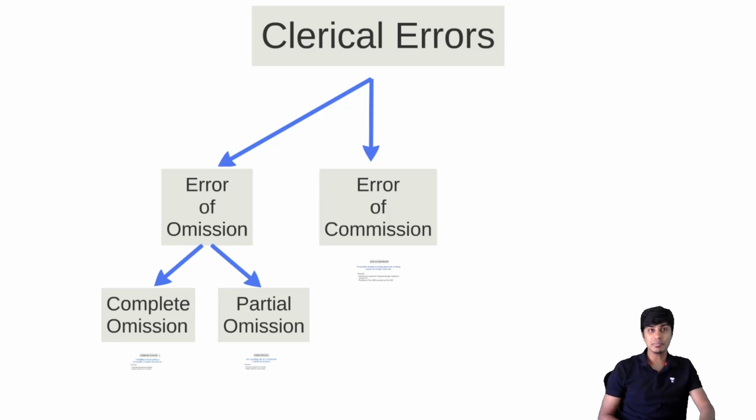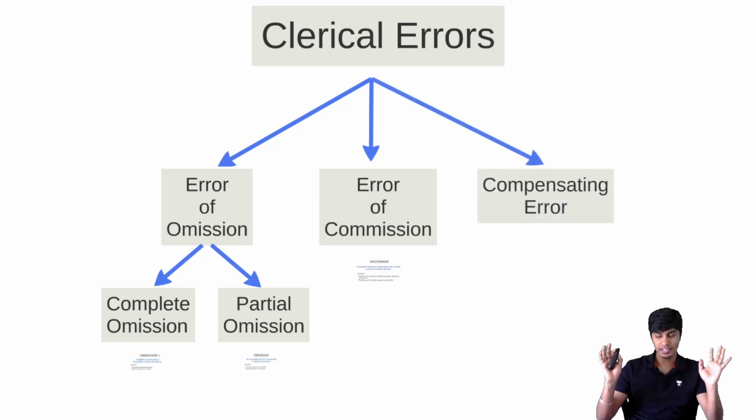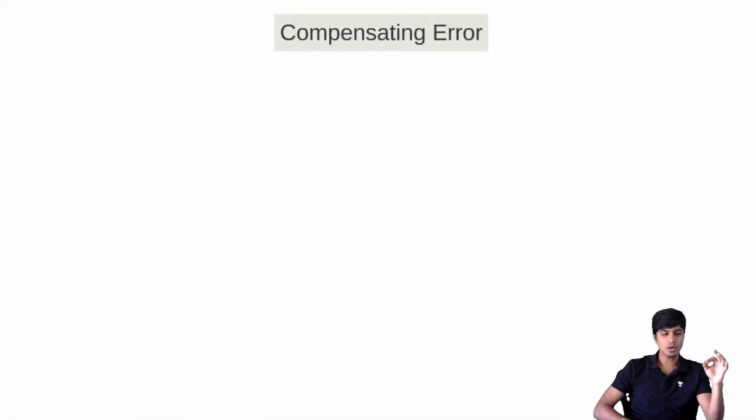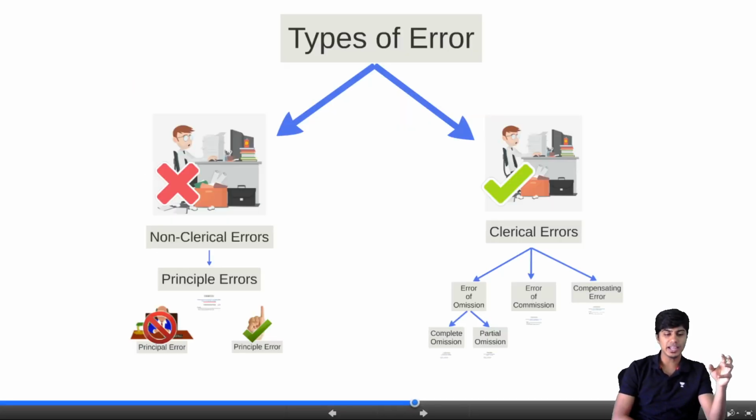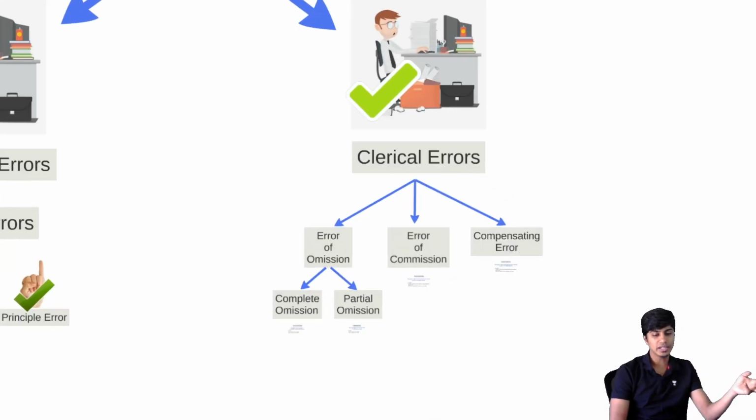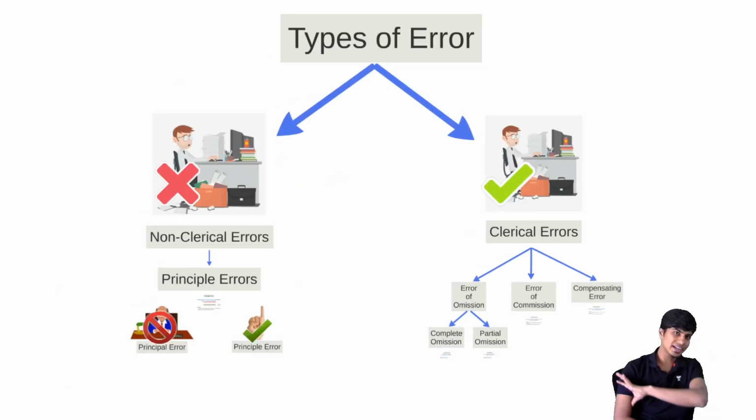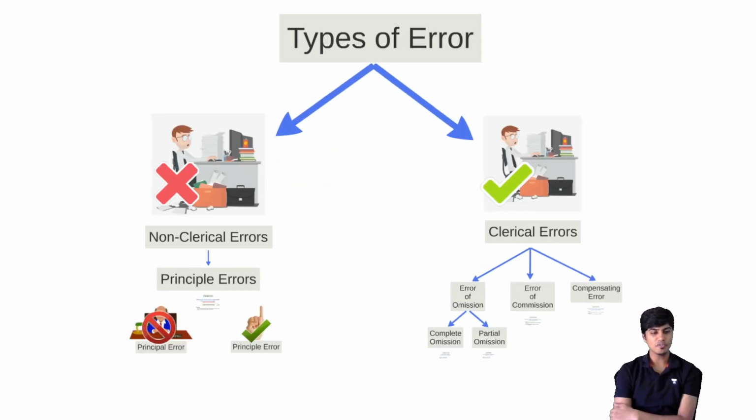Then we have the next error coming up. It is called compensating error. Here, one error will compensate for another error to make it look like there is no error. But frankly speaking, there are two errors. Do you get this? So one error has compensated for another to make it look like there are no errors. That is compensating error. What is compensating error? It is one error which is compensated by another error to make it look as if there is no error. That, my friends, is compensating error, and this is the introduction to types of errors that we have.